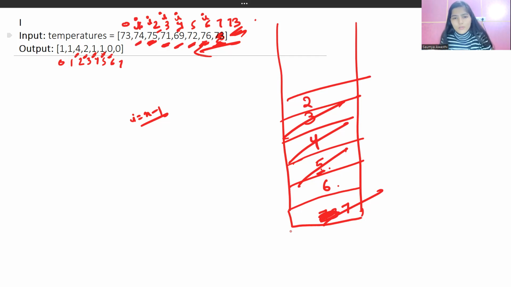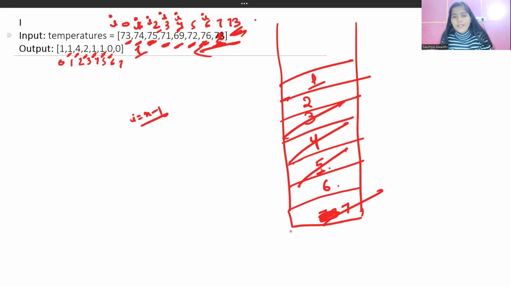Now we will check for this. So 74, and at the top of the stack we do have 2. So what is the element at second index? 75. So 74 is obviously lesser than 75, meaning a warmer temperature. What is the difference between the two indexes? 2 minus 1, 1, right? So 1 we are going to keep in our array, and then we are going to push this index 1 also in our stack. Then the i value will be decremented.